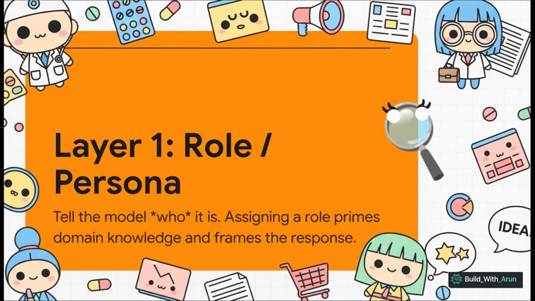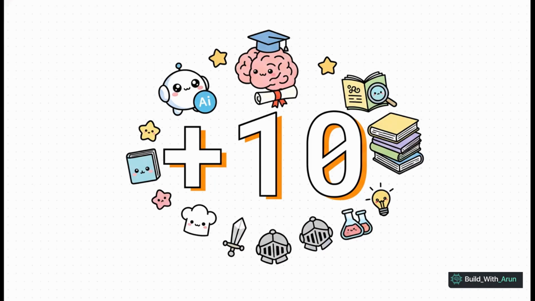When you assign a role, you're priming the AI with all the right context, vocabulary, and knowledge for the job. And get this, it isn't just some clever little trick. It's backed by actual research. A 2024 study found that just by assigning a role, you can boost an AI's reasoning scores by about 10 points. That's a huge improvement that you get from writing one simple sentence.